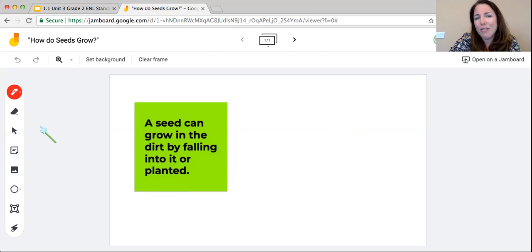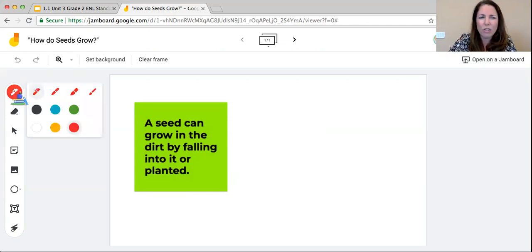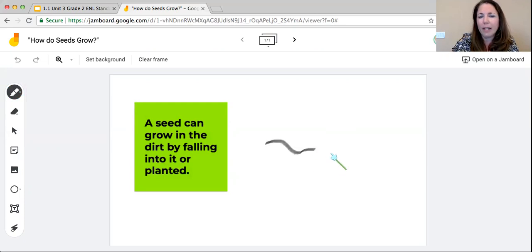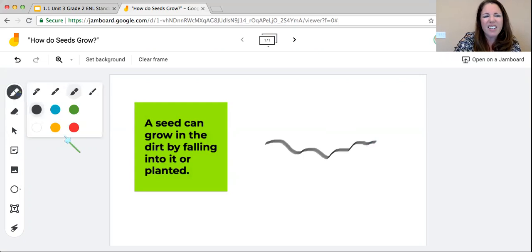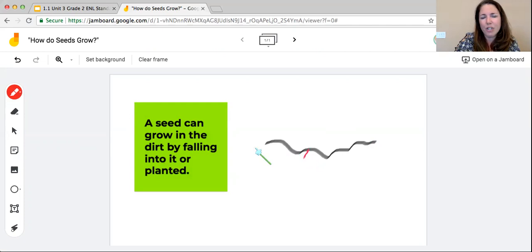Okay. And what I want to do is draw a picture to show what this might look like. So I'm going to draw my dirt here on my Jamboard page. And possibly, sometimes I usually plant maybe more than one seed next to each other so that it has a better chance of growing. So here's my little red seeds and I'm planting them here in my dirt.